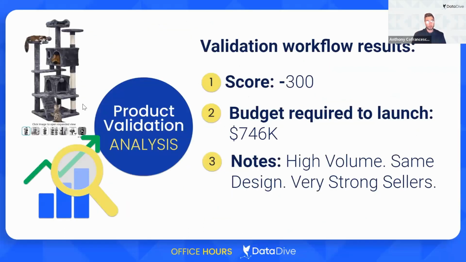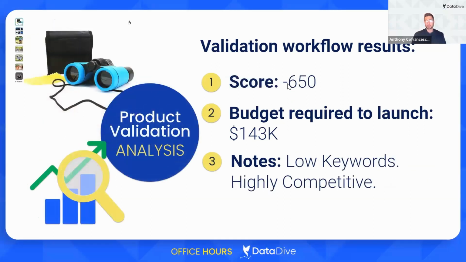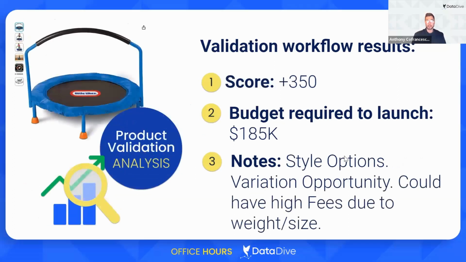So just to recap, on the cat tree, we had a score of a -300. The budget required to launch was $746,000. And it was just a very competitive niche with a lot of very strong sellers. For the kids' binoculars, we had a score of a -650. The budget required to launch was 143,000. And there were very few keywords, but already very highly competitive for the sellers in that niche.